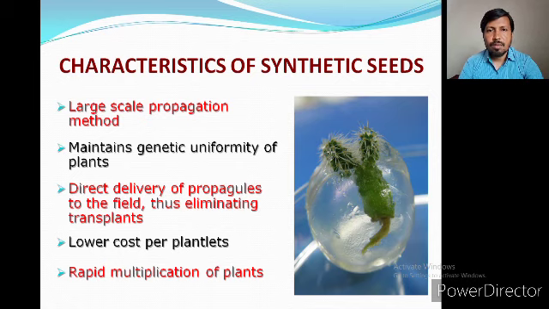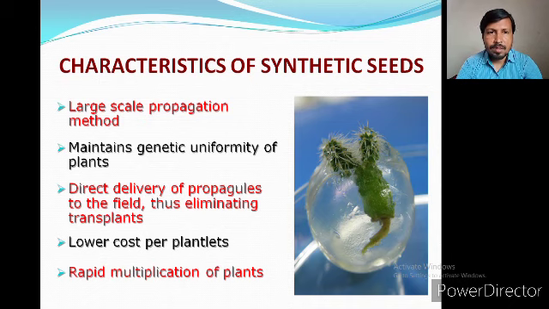The synthetic seed formation does not have a high budget. It is synthesized at lower cost per plantlet, because it does not need a large amount of material for the synthesis of the artificial seed. Then, rapid multiplication of plants.